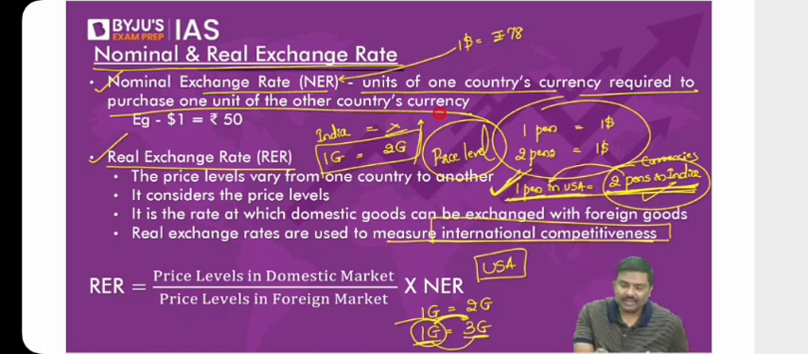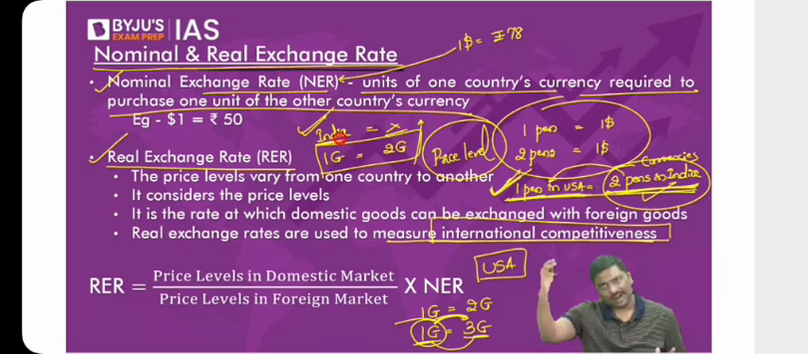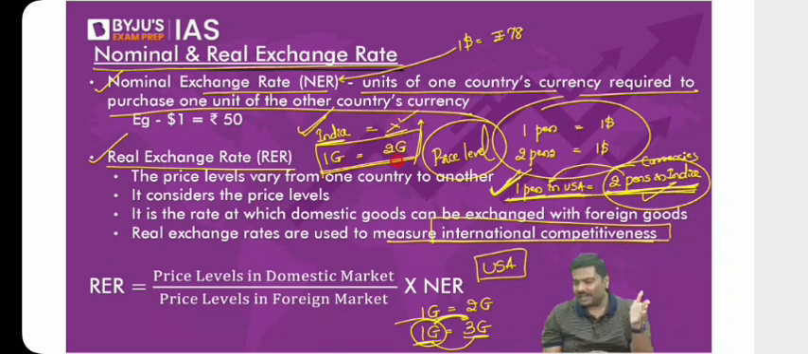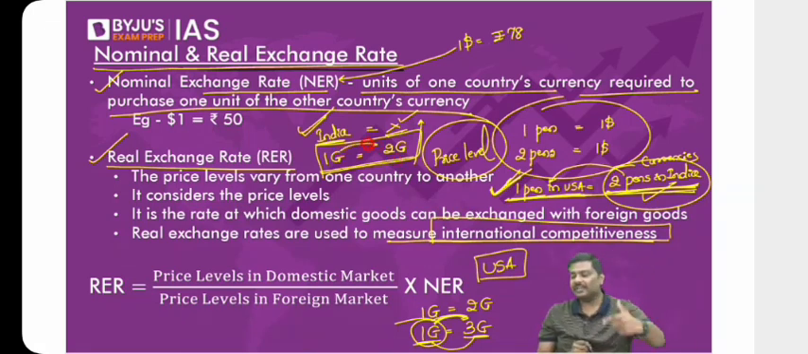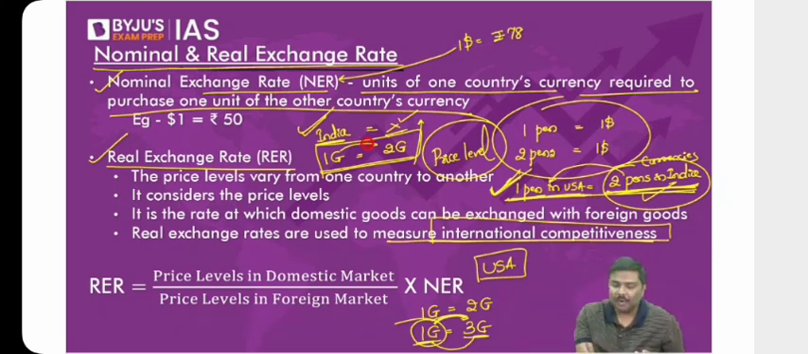Now, have a look at this. In this example, India, 1 pen, 100 rupees. Country X, same pen, in 100 rupees you can purchase 2 goods. So what is the real exchange rate? 1 good in India is equal to 2 goods in the country X. Now, can I simply say export competitiveness of India is lower? Is it okay? Export competitiveness from India will be lower and imports will be higher.